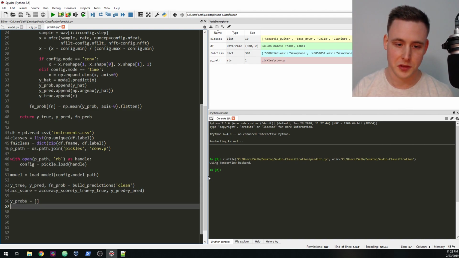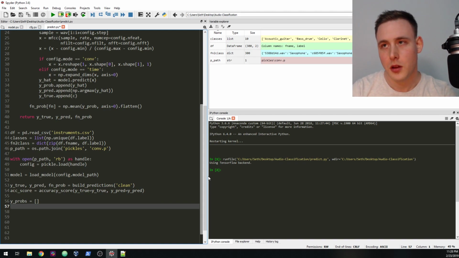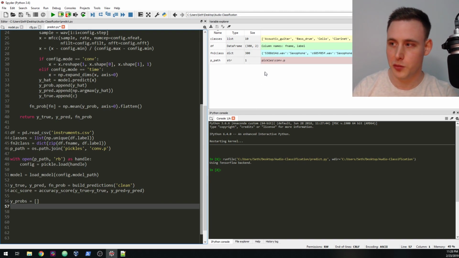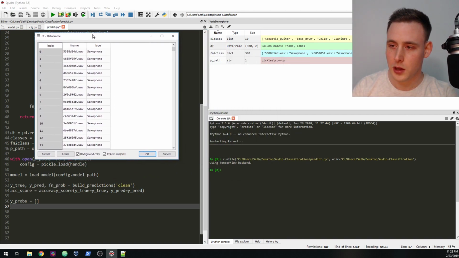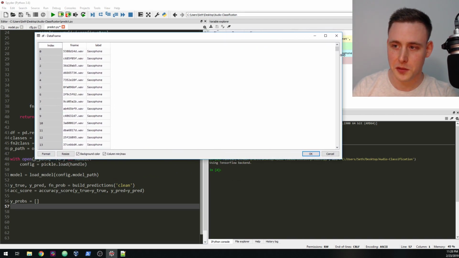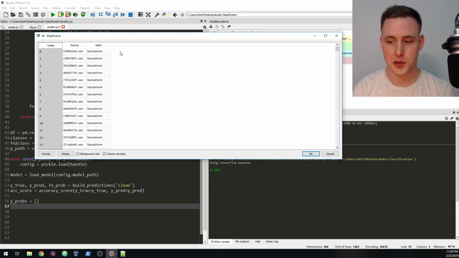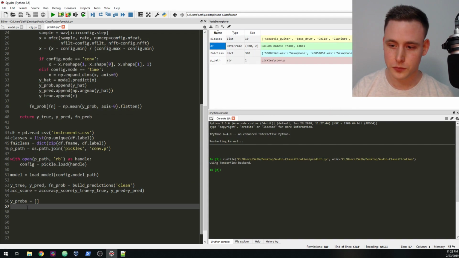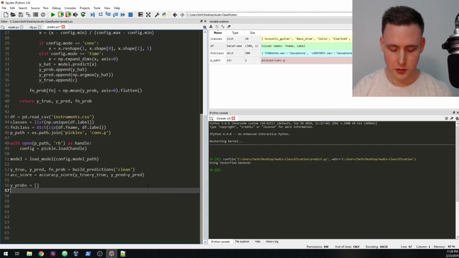And we're also going to create y probabilities. So y probability is just going to be a list. What I want to do here is modify the data frame that I've already imported, right here. I'm going to fill up this data frame with the associated class probabilities. So each column will be the class, like acoustic guitar, and it will give the probability from all of our aggregated results every 10th of a second and store that probability in this data frame. You'll see, hopefully, if you can understand this.